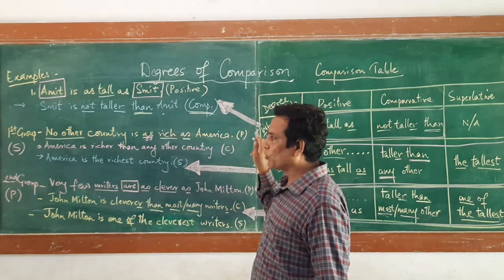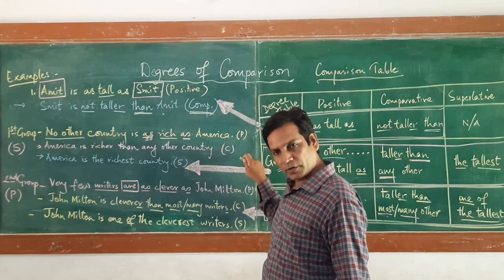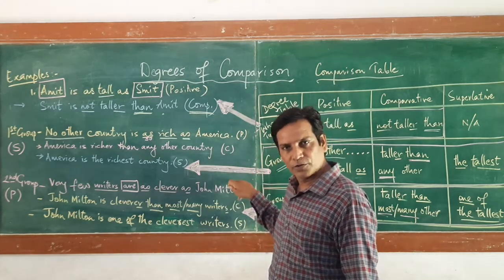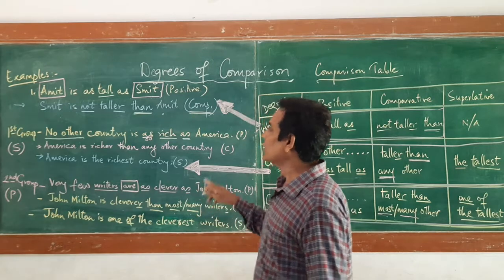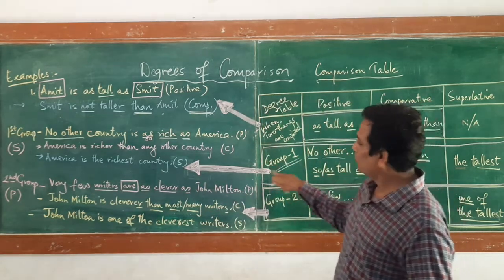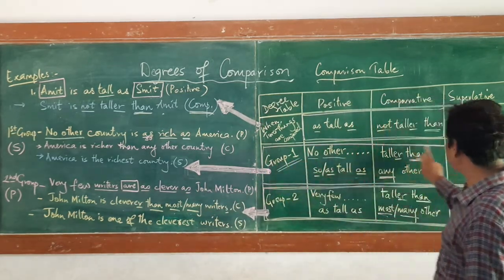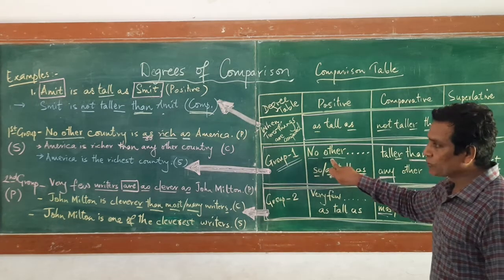Now this positive sentence I want to convert into comparative, and I can change it into superlative also. How? Again you will refer to which group now? Group 1. See the table here. Already positive is given to you.